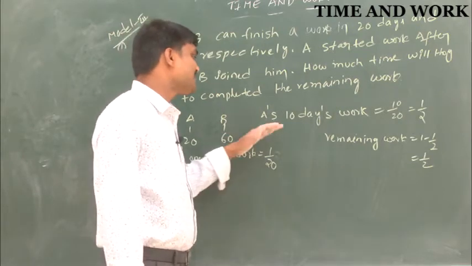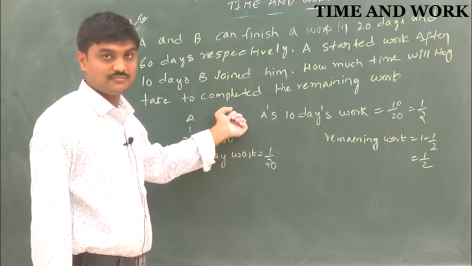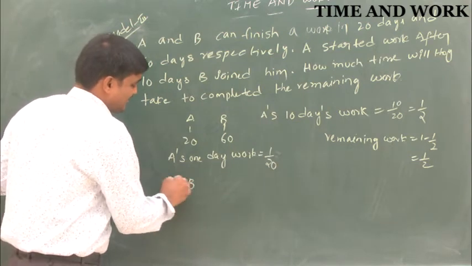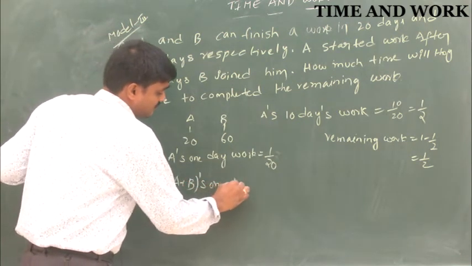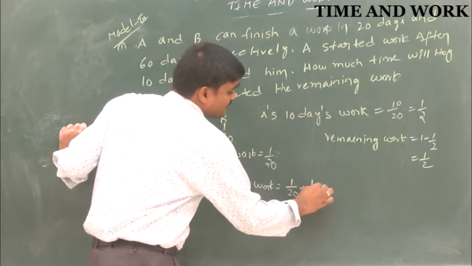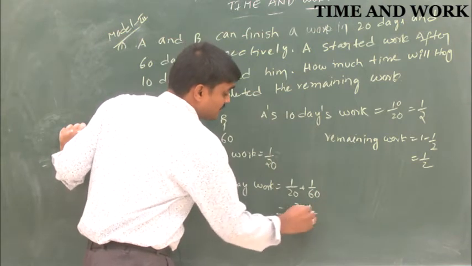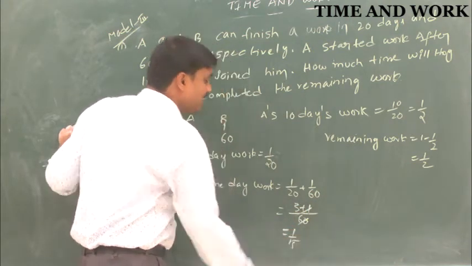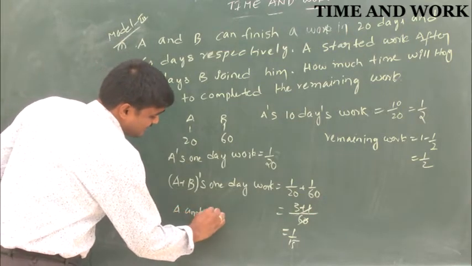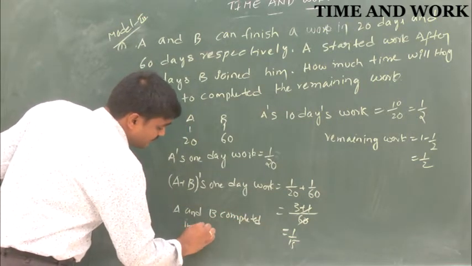So after 10 days B joined him. That means A and B are working together. So A plus B's 1-day work is 1 by 20 plus 1 by 60. LCM is 60, so 3 plus 1 is 4 by 60, that means 1 by 15. A and B complete it in 15 days.